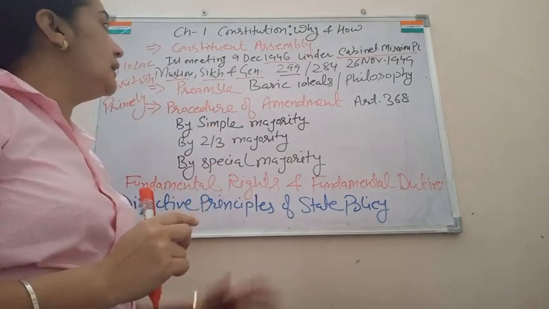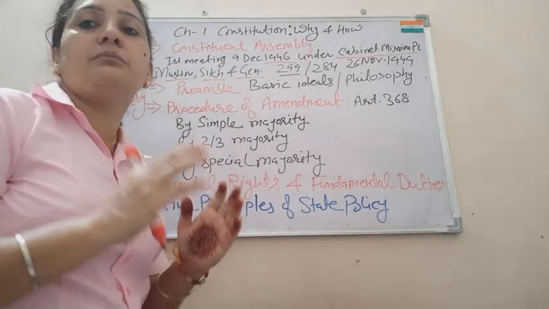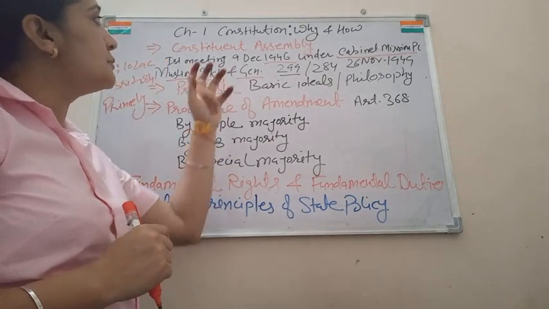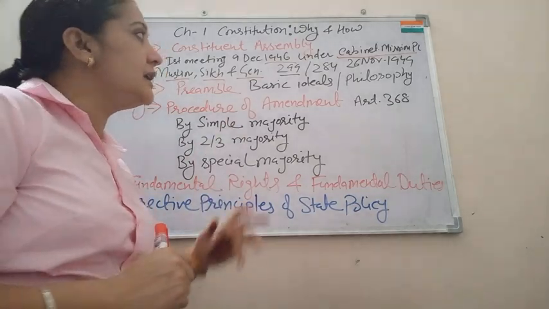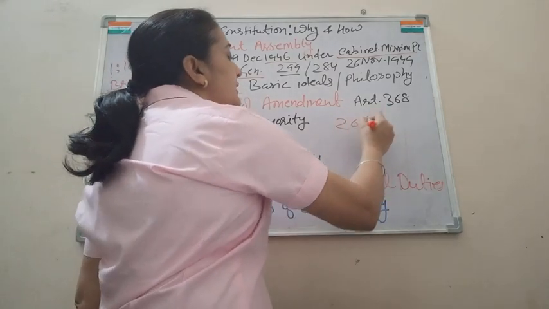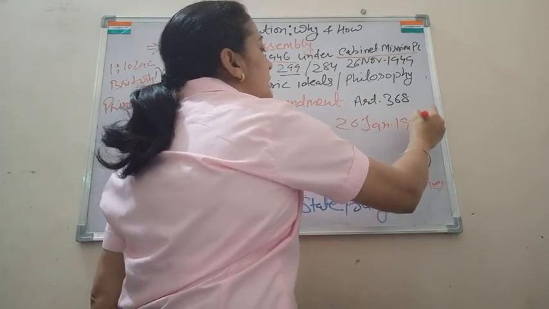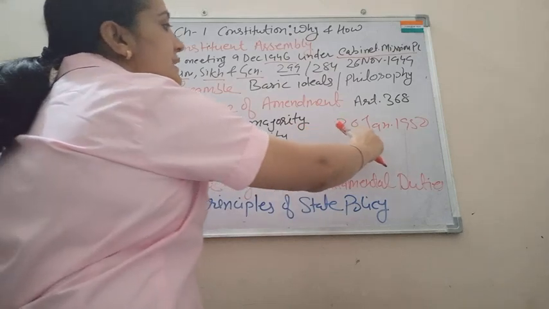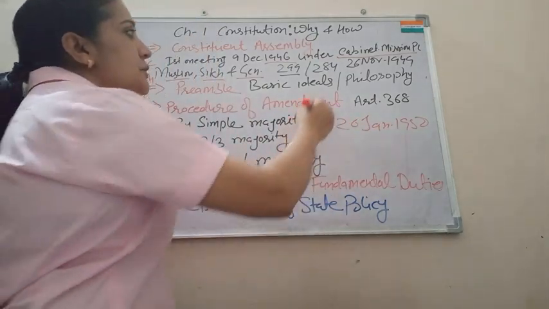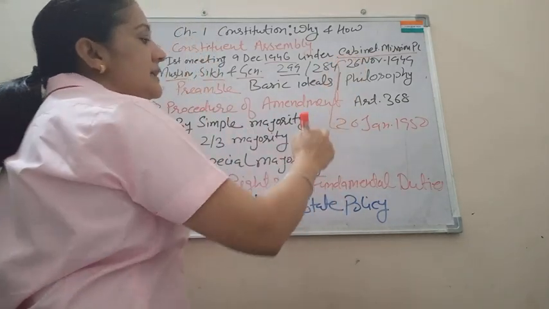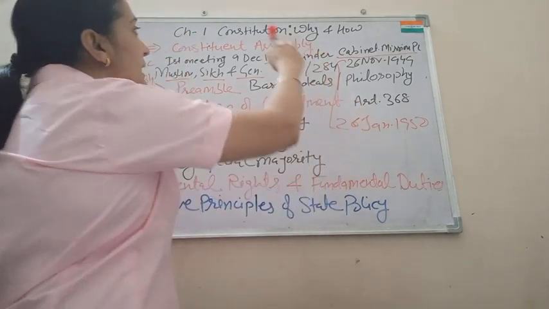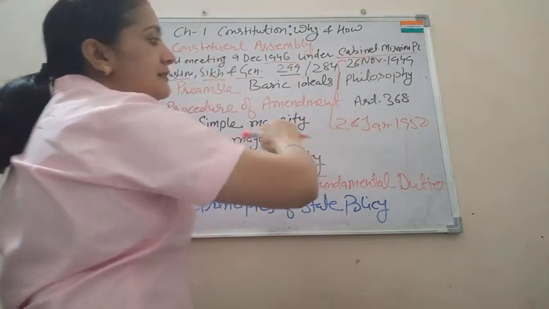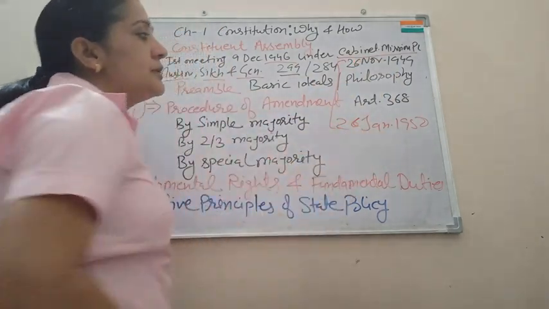It took 2 years, 11 months and 18 days, almost 3 years, for our constitution makers to draft our constitution. Finally, on 26 January 1950, the constitution came into existence, or was enforced. So you can see this 26 is very important and related to the constitution. It was adopted on 26 November and implemented on 26 January.